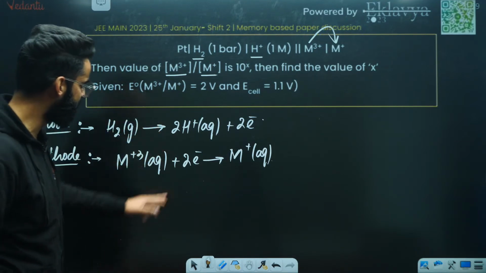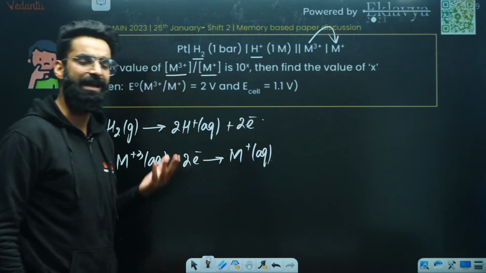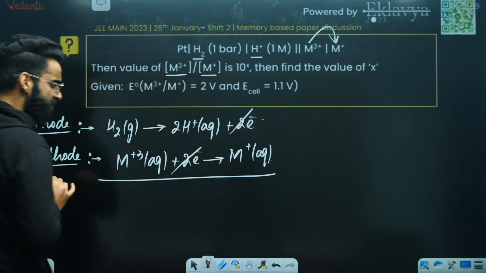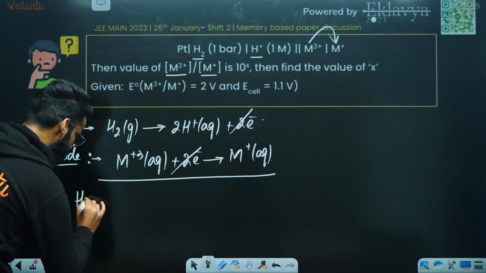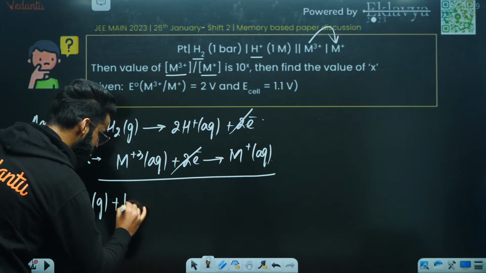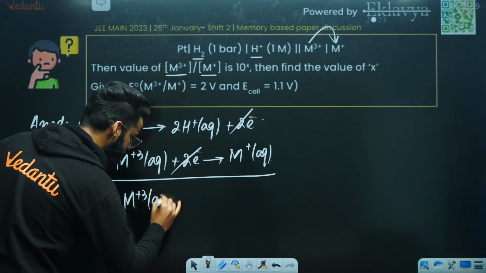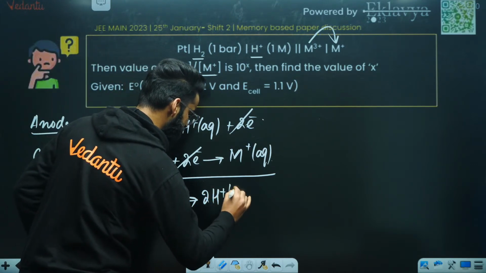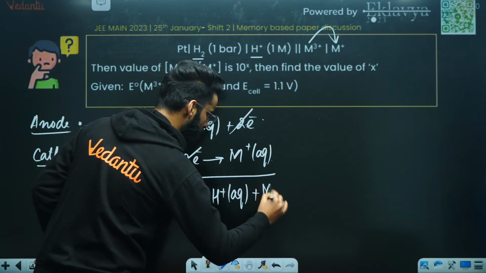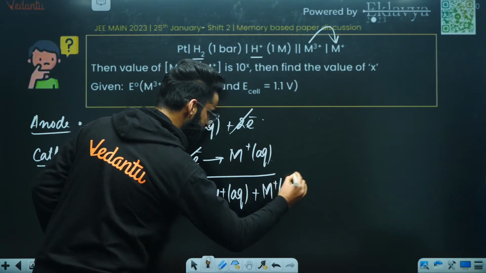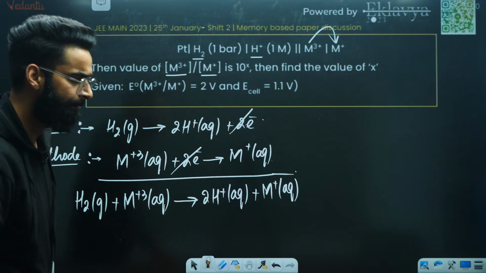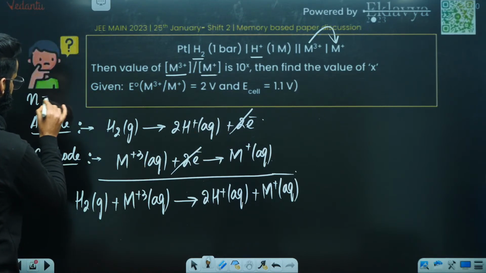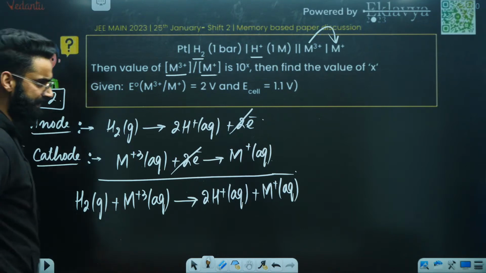Now look at the two reactions, whether the electrons are balanced or not. Electrons are balanced in both the reactions, so you can directly add them up. And when you add them up, these 2 electrons will get cancelled out, and my net reaction is going to be H2 gas plus M tri-positive aqueous gives 2 times H positive aqueous, and with this you write M positive aqueous as well. So this is your net cell reaction, my dear students, right? Now at the same time, how many moles of electrons got exchanged in the net cell reaction? I must say 2 moles of electrons got exchanged in the net cell reaction as well.